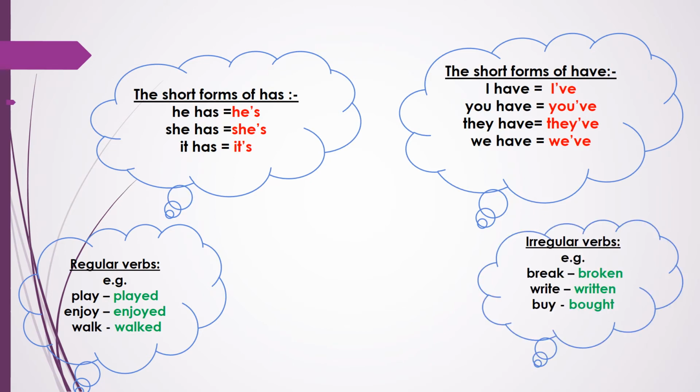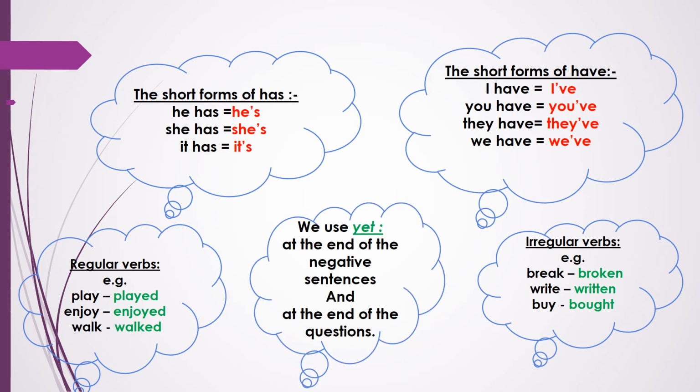Irregular verbs, for example, we have break, broken, write, written, buy, bought. So in the irregular verbs, we cannot add ed at the end of the verbs. Just you are going to learn them and keep them by heart. We use yet at the end of negative sentences and at the end of questions.